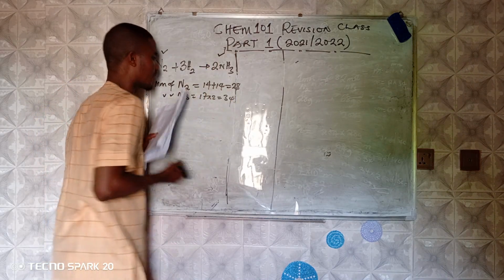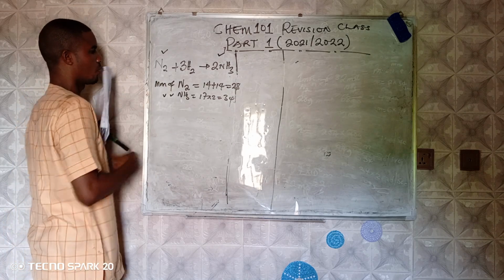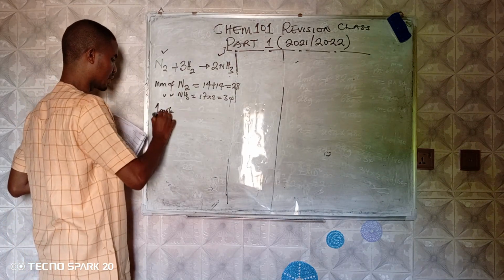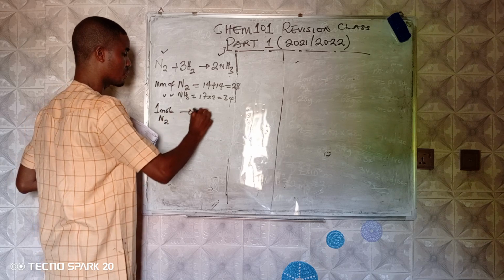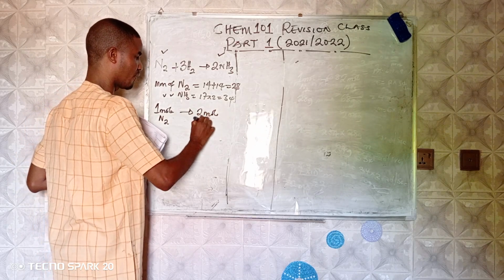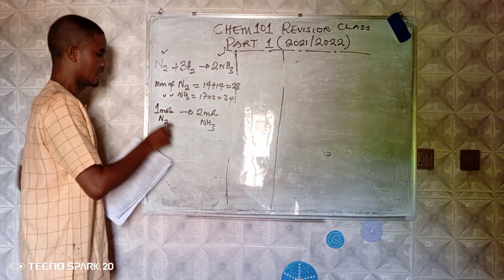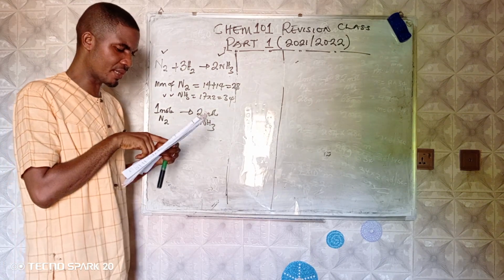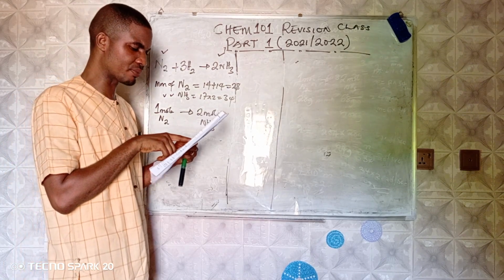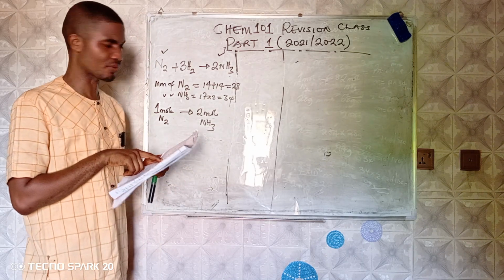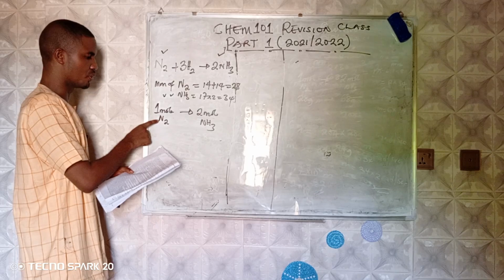We're interested in ammonia. If you observe here now, 1 mole of nitrogen produces 2 moles of ammonia according to this equation. Now, they said how many moles of nitrogen must combine with 6 moles? How many grams? That means they want us to give our answer in grams. So I'm going to convert these moles to grams.